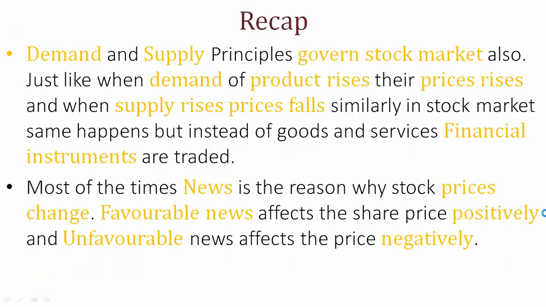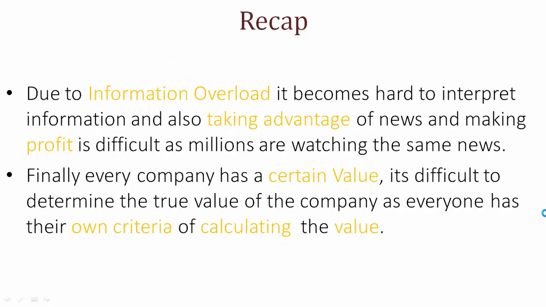So let me just recap this tutorial. Demand and supply principles govern the stock market also. Just like when demand for a product rises, the price rises, and when supply rises, prices fall. Similarly, in the stock market, the same happens, but instead of goods and services, financial instruments are traded. Most of the time, news is the reason why stock prices change. Favorable news affects the share price positively, and unfavorable news affects the price negatively. Due to information overload, it becomes hard to interpret information, and also taking advantage of news and making profit is difficult as millions are watching the same news. Finally, every company has a certain value. It's difficult to determine the true value of the company, as everyone has their own criteria for calculating the value.